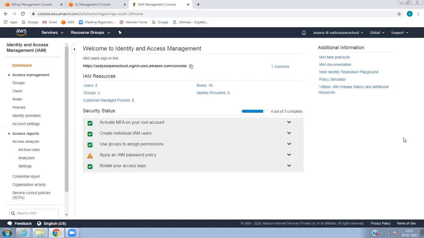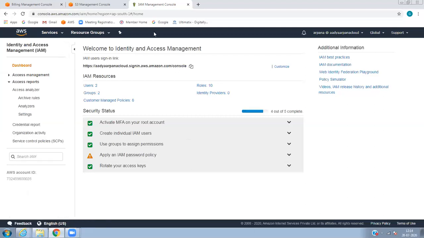So if you lost the MFA code, it is highly impossible to recover. However, you will have to raise a ticket with the AWS team stating what happened: my phone has been stolen or lost or something like that. So the AWS support team can help you to reset the MFA code.